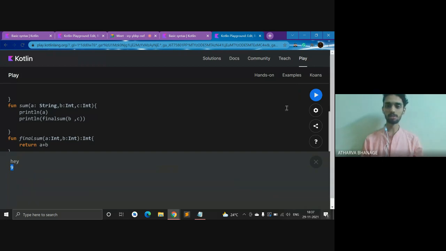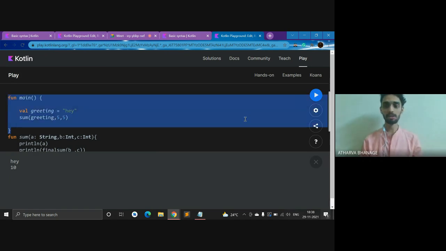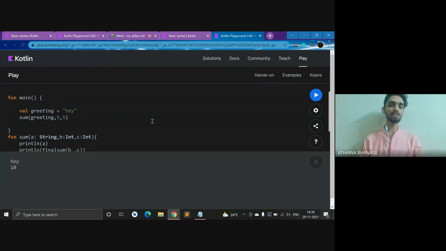I've given the input as 4 and 5, and it gives me the sum. Now if I give it 5 plus 5, it should give me a 10, right? This is the main function which we have, and below it we have various functions. I will be talking about these functions later on, but initially let's just understand what the main function is.